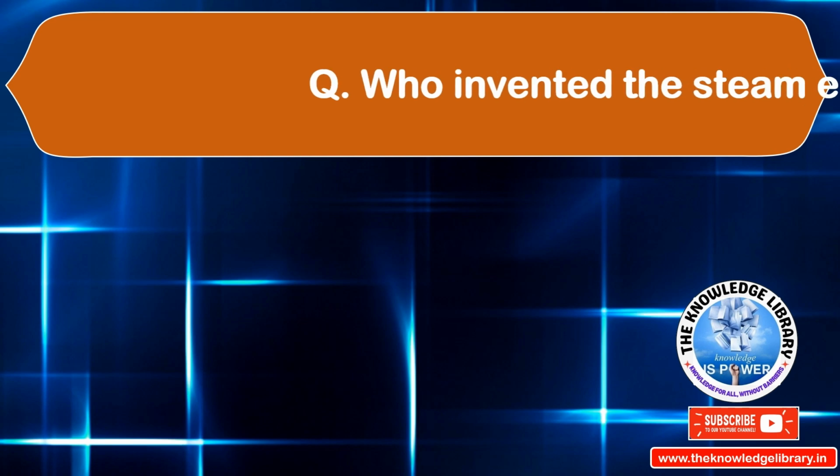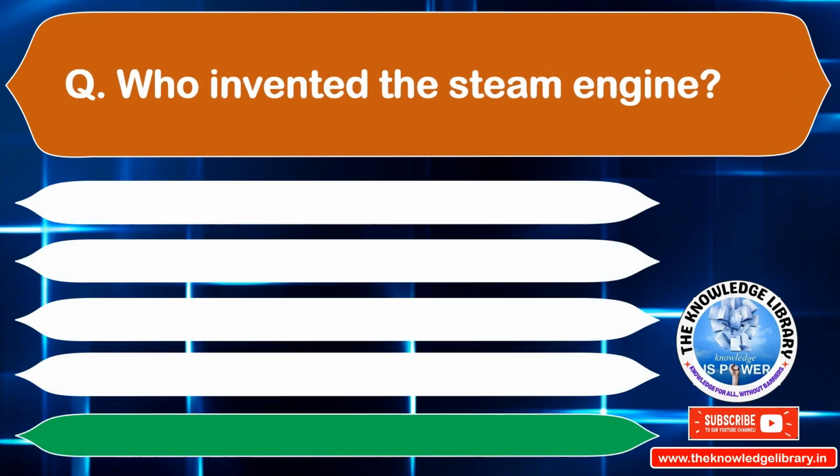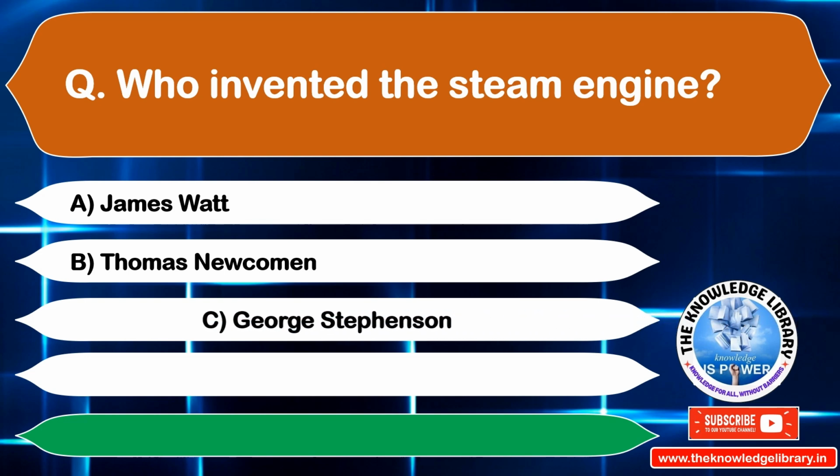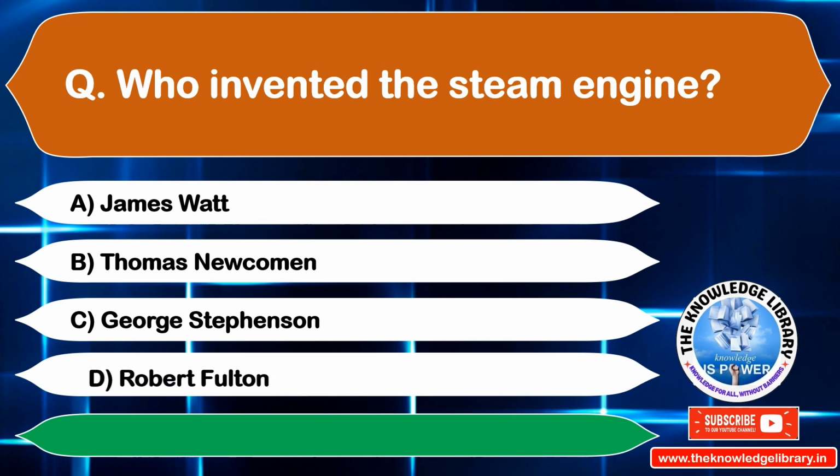Who invented the steam engine? Option A. James Watt. Option B. Thomas Newcomen. Option C. George Stephenson. Option D. Robert Fulton. The correct answer is option A. James Watt. Move to the next question.